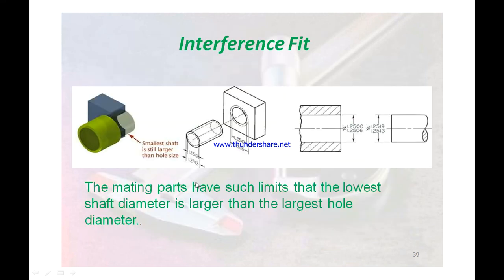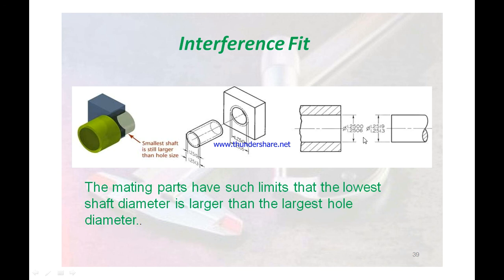What is the interference fit? Look at this. This is the simple case of interference where the hole size has an upper limit of 1.2500 and a lower limit of 1.2506.